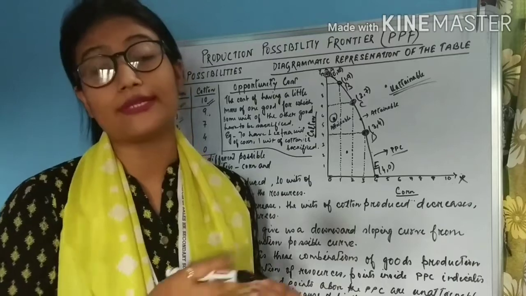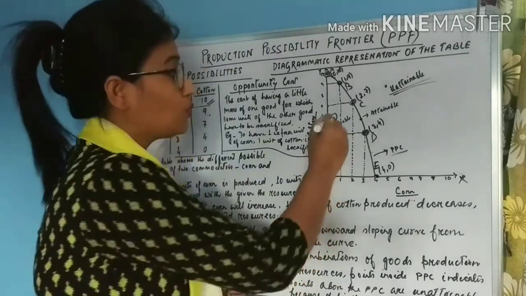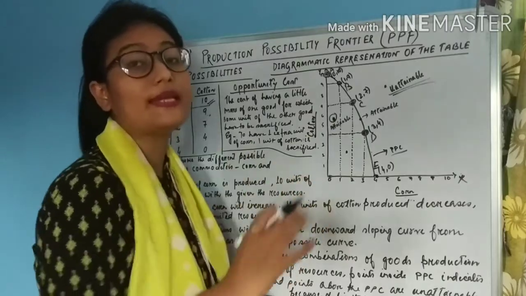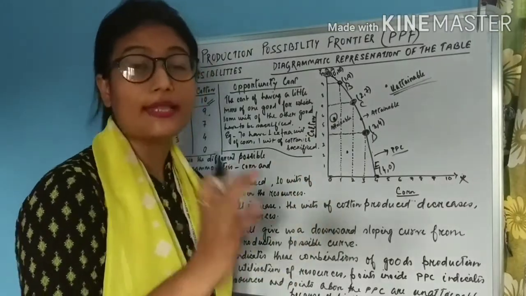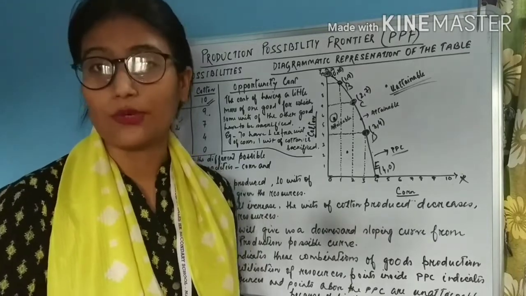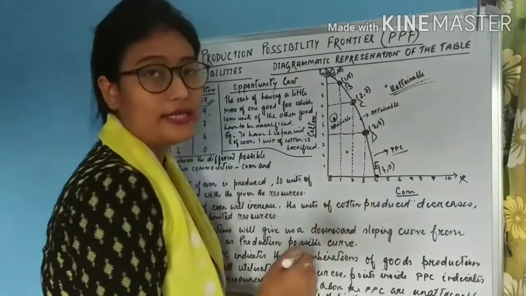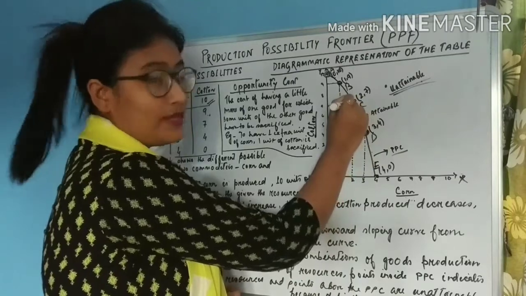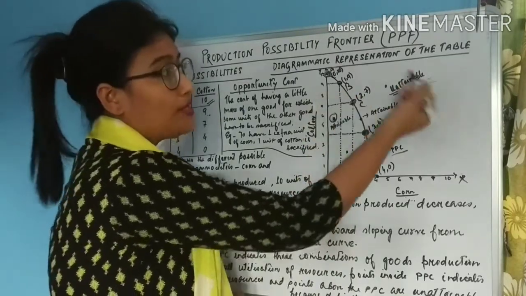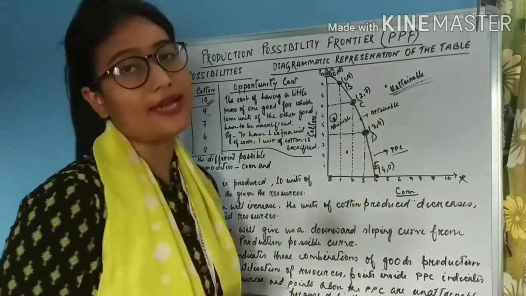That means some resources are left unutilized. So the points below or inside the PPC indicate those combinations. And the third case: when we want more resources, which is practically not possible, so they are unattainable. So points on the PPC and inside the PPC are attainable, whereas points outside the PPC are unattainable.